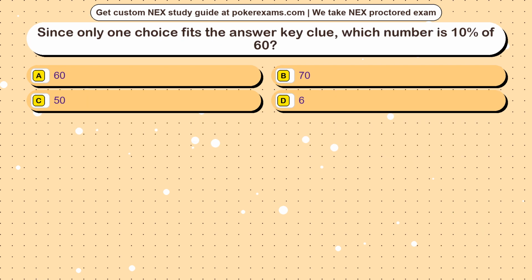Question 21. Since only one choice fits the answer key clue, which number is 10% of 60? Option A, 60. Option B, 70. Option C, 50. Option D, 6.